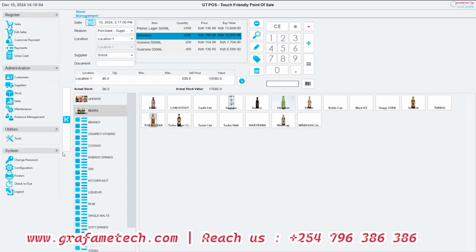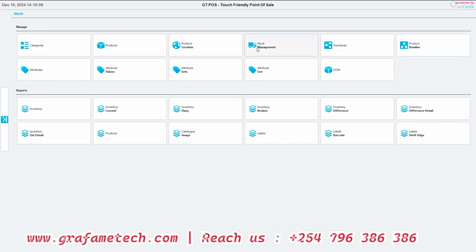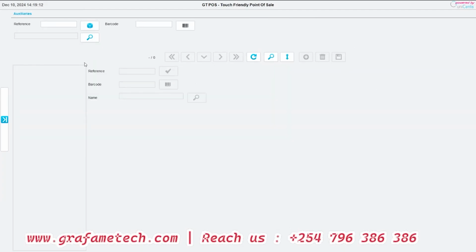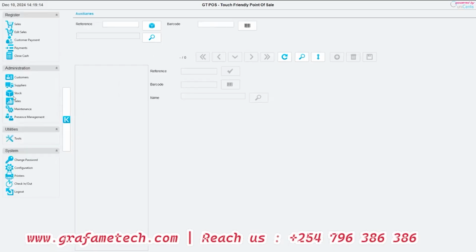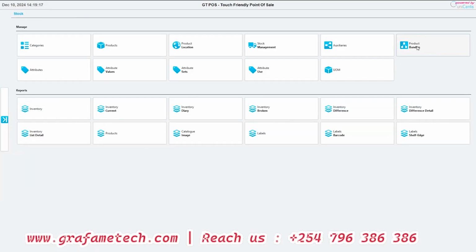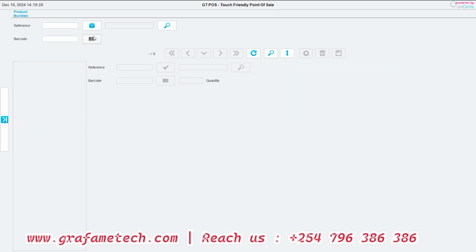Now, under stock, we've done the stock management. Auxiliaries, this is more of coming hand in hand with the product bundles. Product bundling, let's say, for example, we have beef. This is where we configure it.